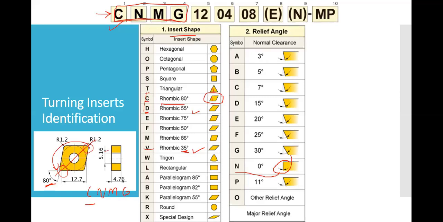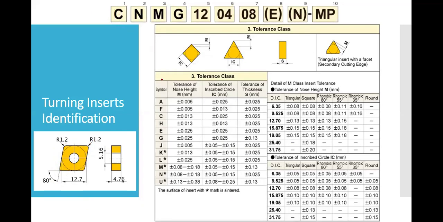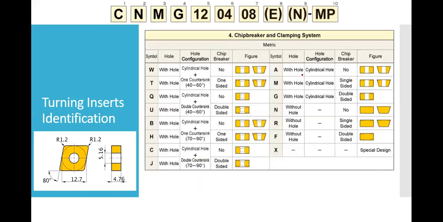So it is N. Then the third digit is M. For M, in our cases, the tolerance range could be plus or minus 0.08, that is 8 micron to 18 micron, because of tolerance of nose height. And this is how we will operate. So this is nothing but M, the third digit. Okay, the next is G. G stands for the clamping position of the chip breaker.